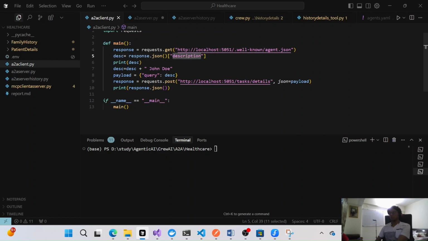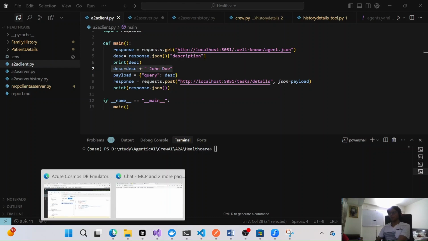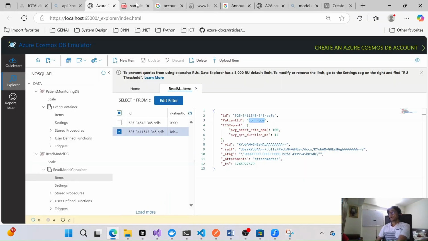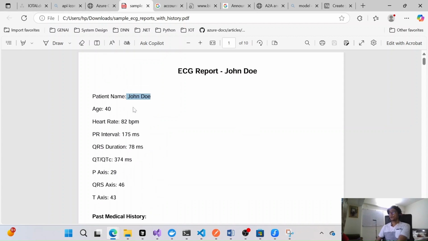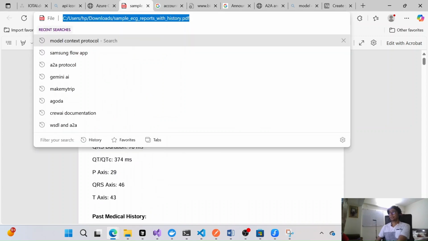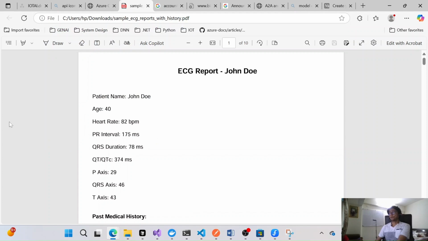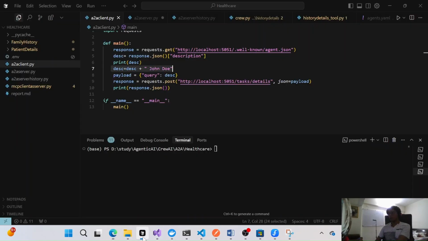Through the descriptions, we are actually concatenating the name. This is hard coded. Why are we using John Day? Because we have that in our database, as well as this PDF. We have added this PDF in the vector DB. Locally we are using FAISS to perform the RAG operations as well. So we'll get all this description, and then we'll pass it to the task details and all.